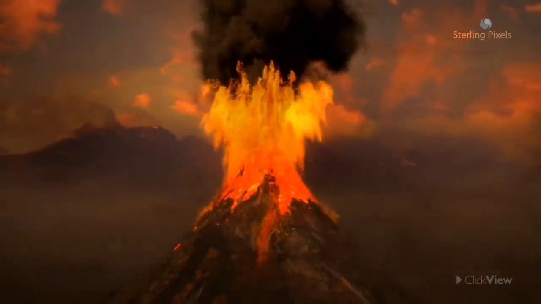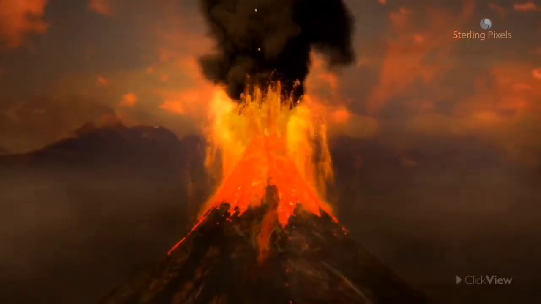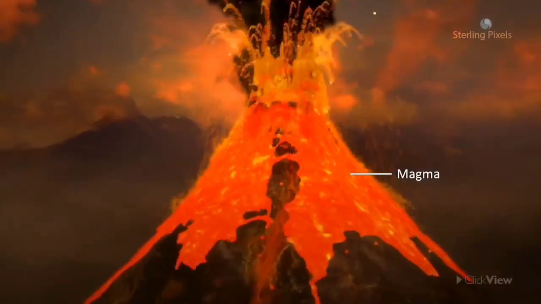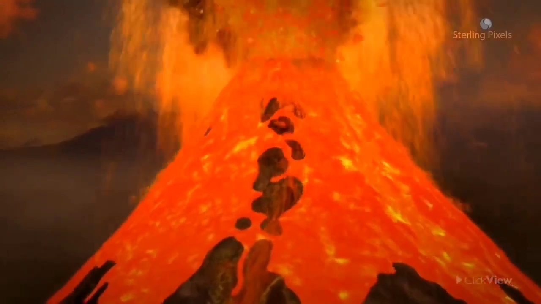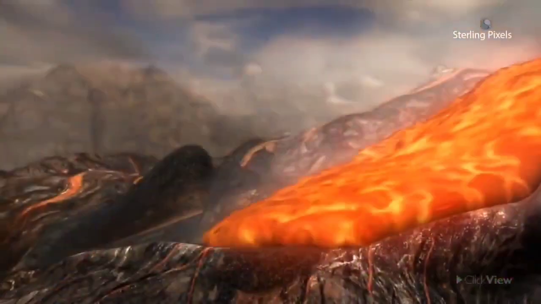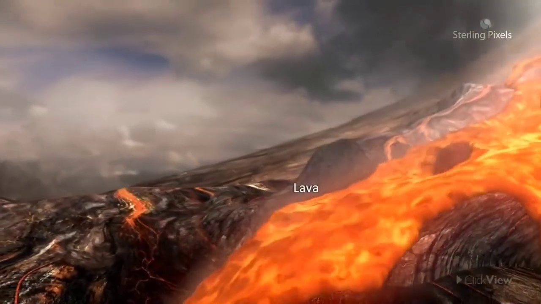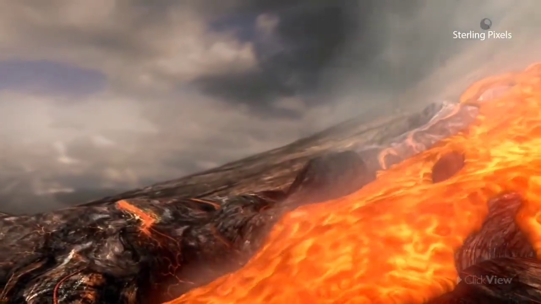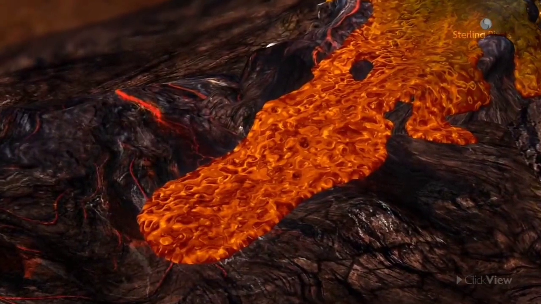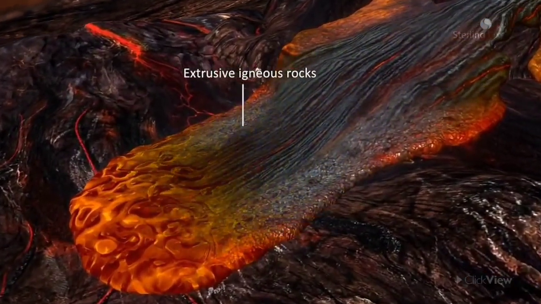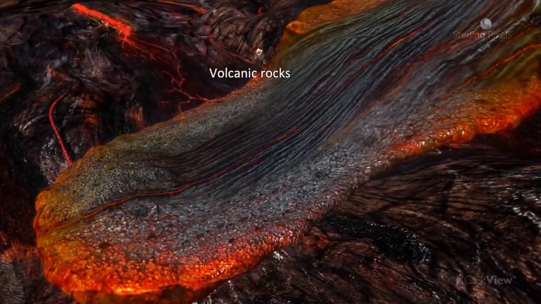During a volcanic eruption, liquid material flows out from a volcano. This liquid material is called magma. When magma flows on the land surface, it is called lava. Lava eventually cools and solidifies to lead to the formation of hard and crystalline extrusive igneous rocks. These rocks are also called volcanic rocks.